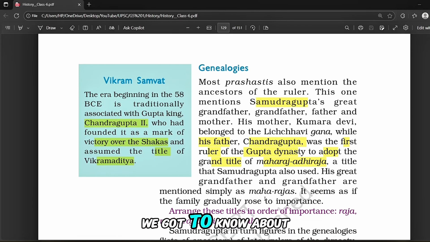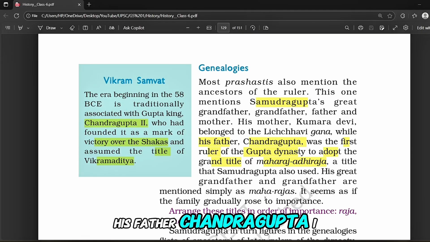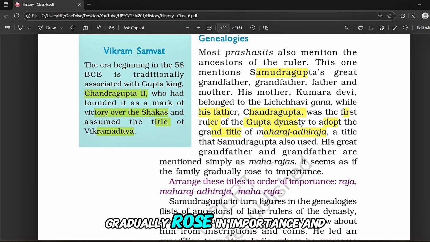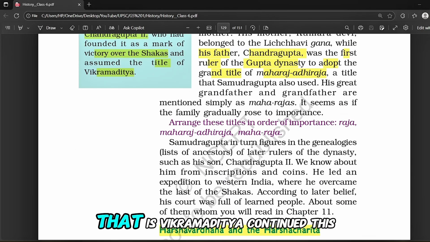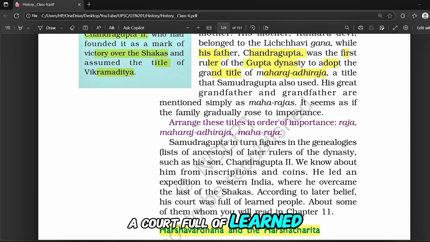Next, most Prashastis also mention the ancestors of the ruler, like a royal family tree. In this one, we get to know about Samudragupta's family, that is his great-grandfather and grandfather were called Maharajas. His father Chandragupta I was the first Gupta ruler to use the grand title Maharajadhiraja. His mother Kumara Devi came from the Lichchhavi clan, a powerful clan. This shows how the family gradually rose in importance and power. Later, his son Chandragupta II, that is Vikramaditya, continued this legacy and expanded the empire, and is remembered for having a court full of learned scholars, about whom we will learn in a later chapter.